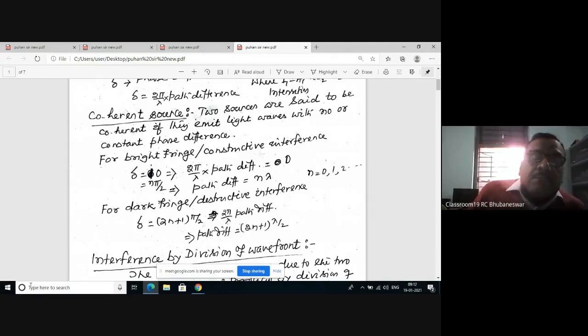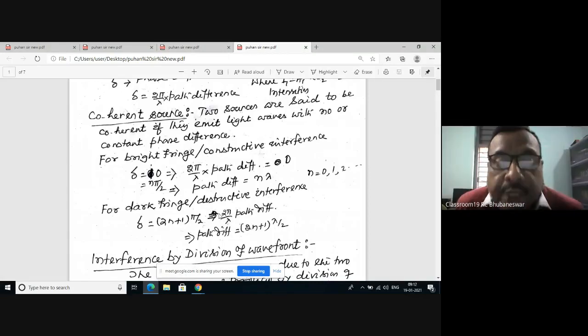Similarly, for the destructive position, cos delta is equal to 0. That means delta is equal to (2n plus 1) pi by 2, an odd multiple of pi by 2. This is equal to 2 pi by lambda into the path difference. The path difference is equal to, 2 pi cancels, you get (2n plus 1) lambda by 2. So if the path difference between two interfering rays is equal to an odd multiple of lambda by 2, then you will get destructive interference.